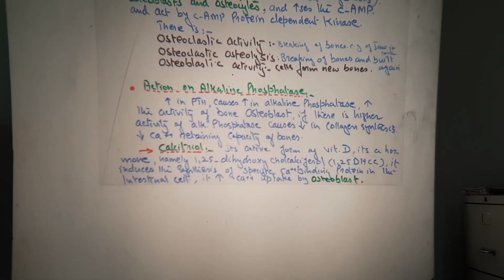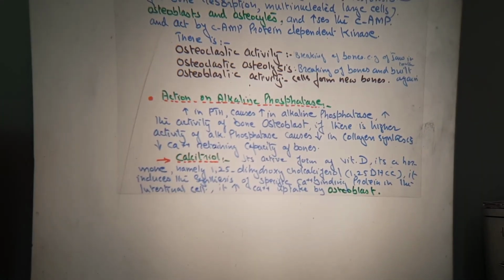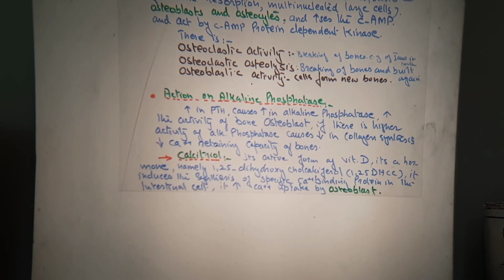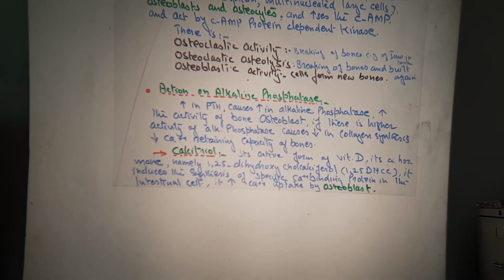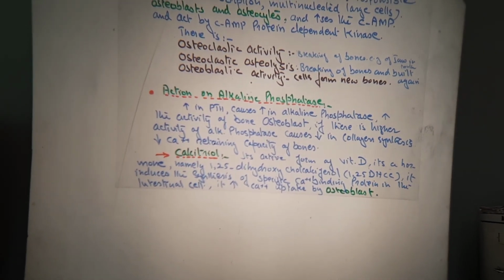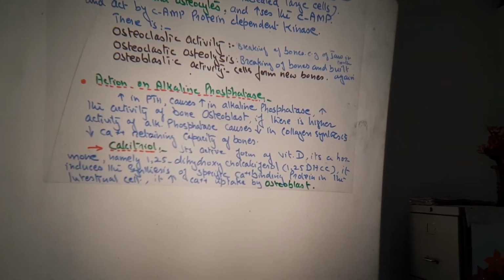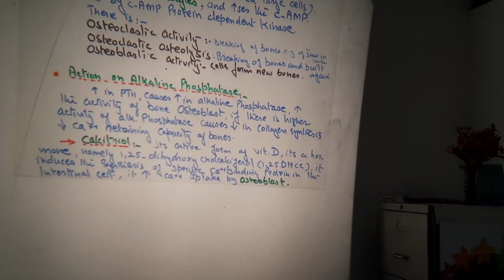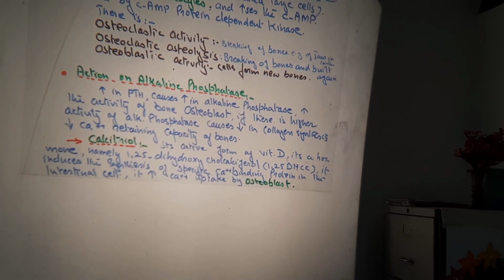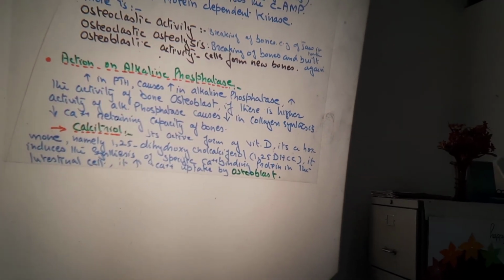Then osteoblastic activity means the breaking of the bones and the resynthesis of the bones. So osteoblastic cells form the new bones. Osteoblastic means the formation of the cells of the new bones. So new bones are formed from the osteoblastic activity.